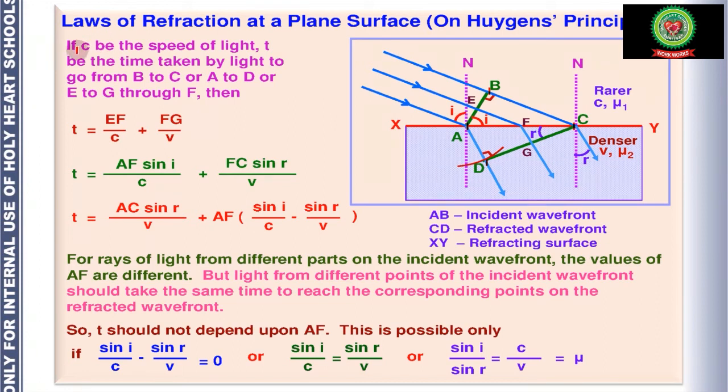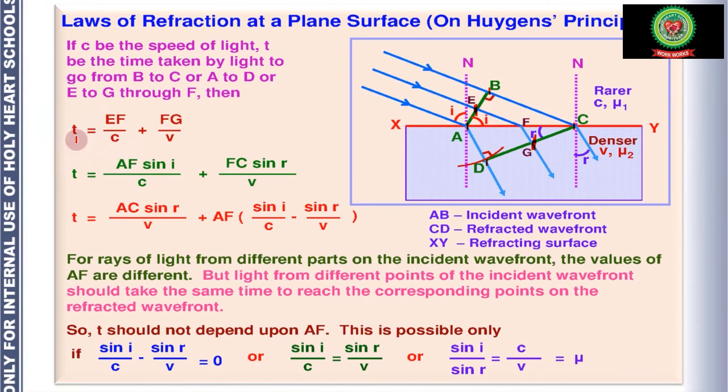Now again, if c is the speed of light, and t is the time taken by light to go from B to C, this distance B to C, or A to D, this much distance. You can see here the distance is a bit less, the reason being the speed of light decreases in the second medium, or E to G through F. So again E, F, G. The time taken by light to travel all these distances is the same. So again we are going to take this distance to get the required result.